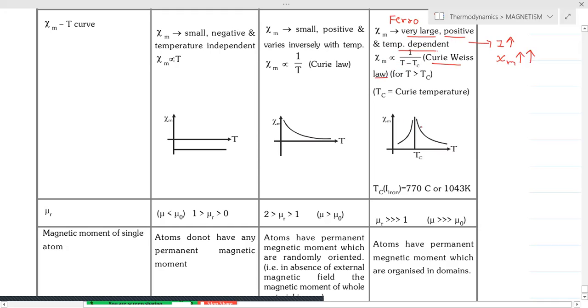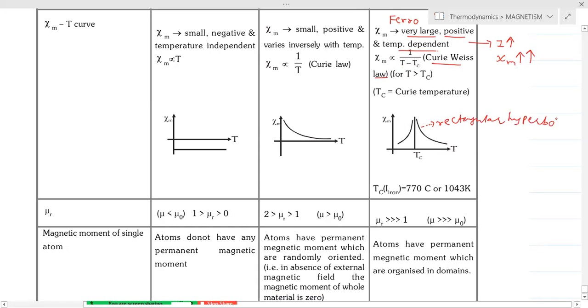So like a rectangular hyperbola graph we are having. So that means at Tc, at the Curie temperature, a ferromagnetic material may be converted into a paramagnetic material.